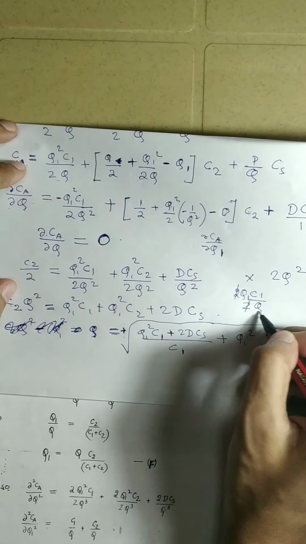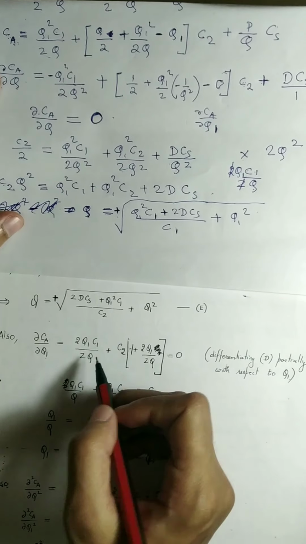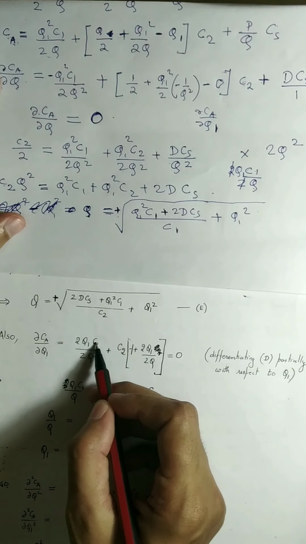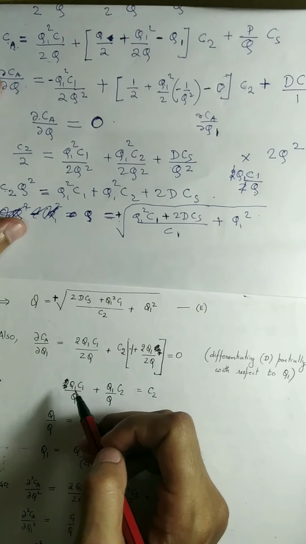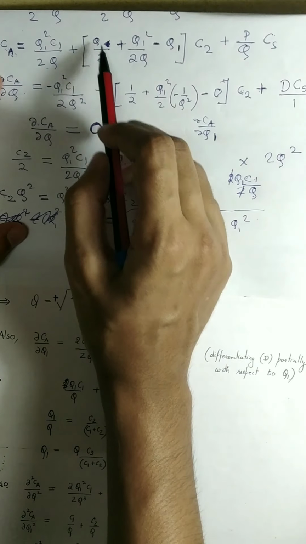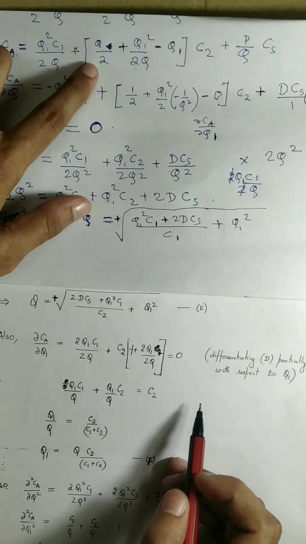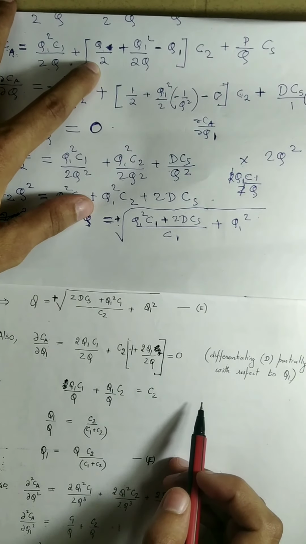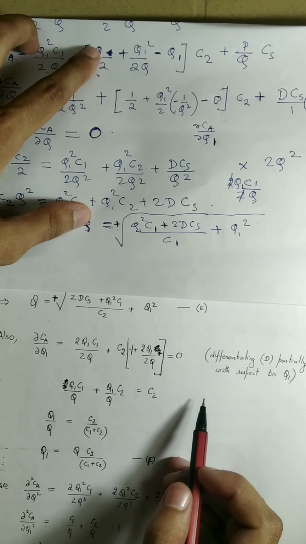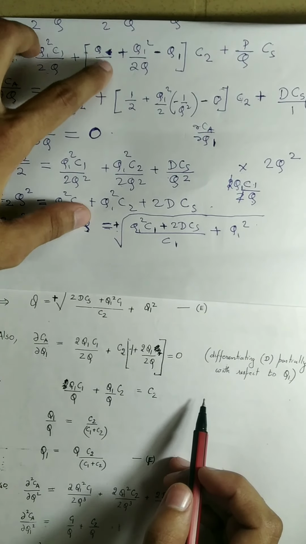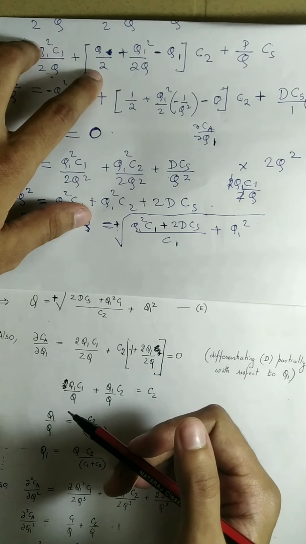We will get Q1 C1 by Q. Next, Q by 2, differentiating that with respect to Q1 will be equal to 0, because we are treating Q as constant, and the derivative of a constant is equal to 0.